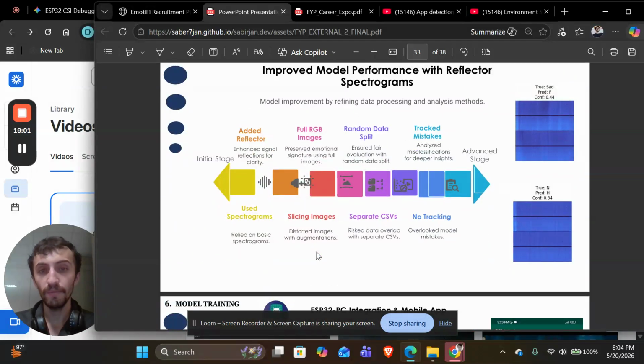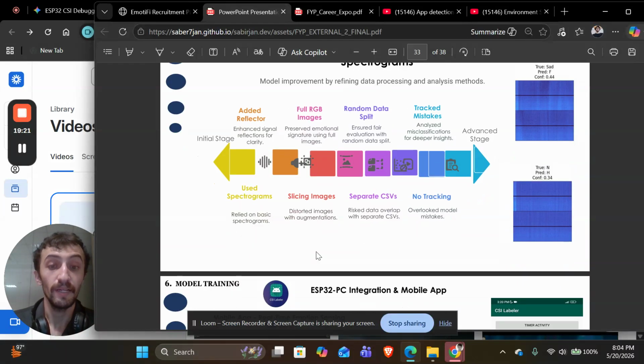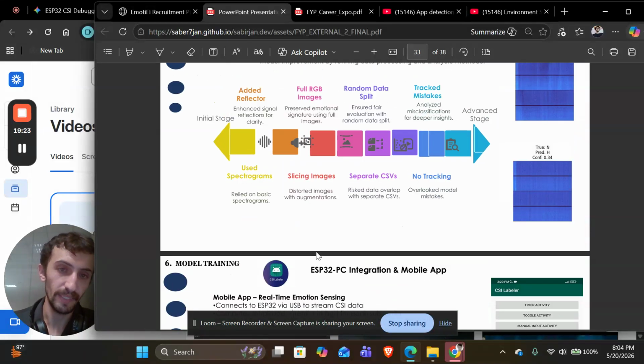So yeah, then we improved model performance with reflector spectrograms. With reflectors, we can see the enhanced signal reflections. And then we also tracked our mistakes using the confusion matrix. After backtracking with the confusion matrix, things improved a lot.